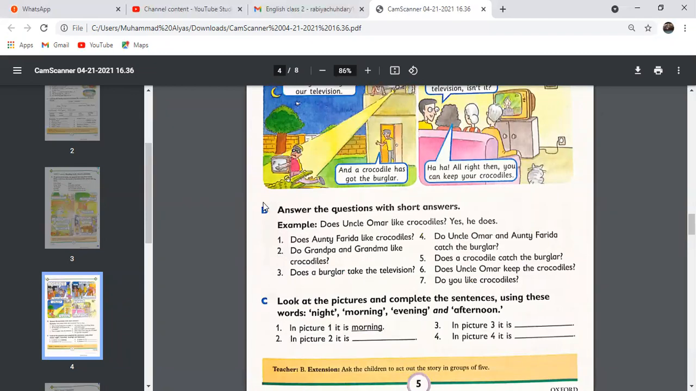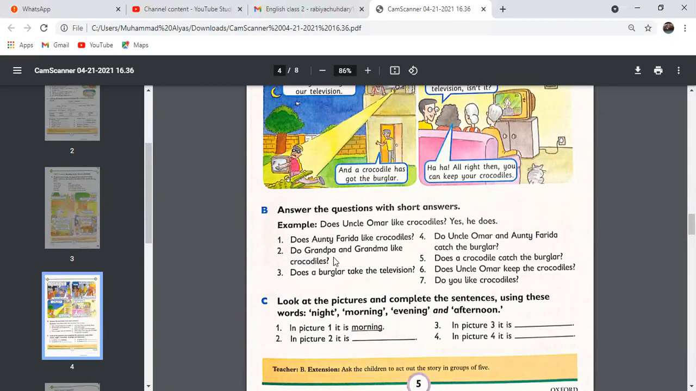Exercise B, answer the question with short answer. So you need to draw the line here under the picture and you have to write the numberings to answer the questions. So question number 1 is, does Auntie Frida like crocodiles? So the answer is no, she doesn't. So you have to write number 1, no, she doesn't.